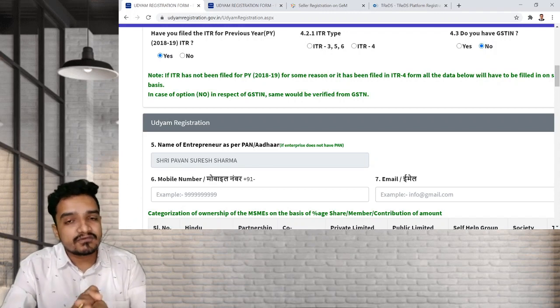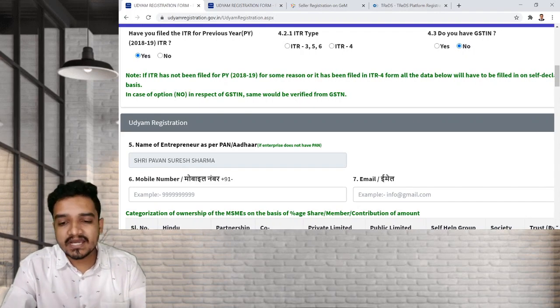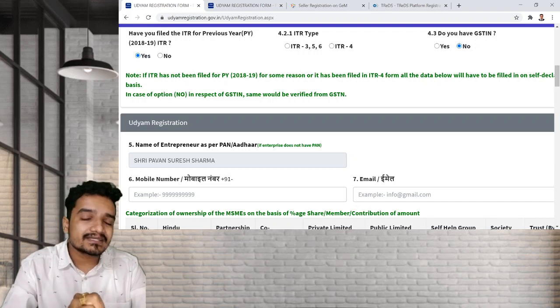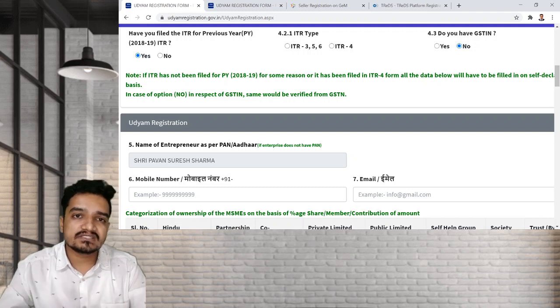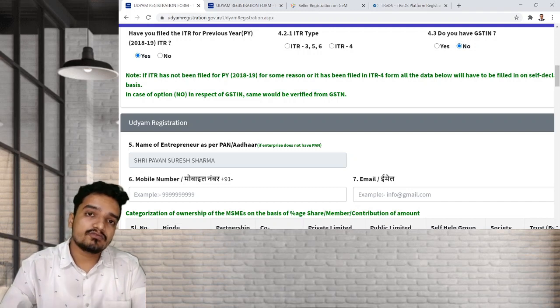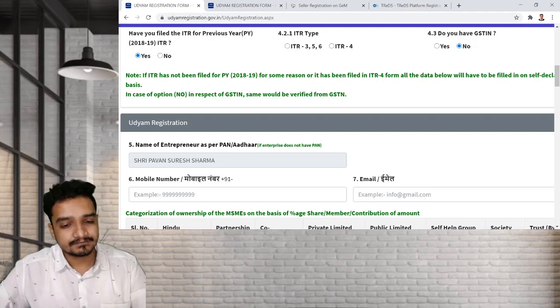And if you are registered with GST, the second question, like 4.3, they ask, do you have the GST? Yes or no? Why are they asking? Because if you say yes, then your turnover will be taken from the GSTN portal. Or if you are not registered with the GSTN, then it will be self declaration, right?